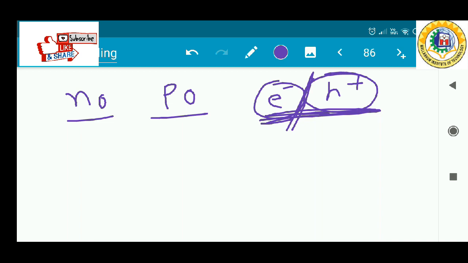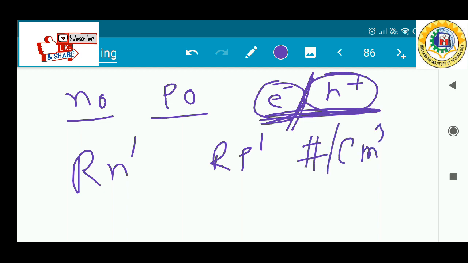Okay, so the recombination rate of the excess electrons is denoted by Rn prime, and that of the excess holes by Rp prime. Both parameters have units like this, represented by this unit. The excess electrons and holes recombine in pairs, so the recombination rates must be equal.